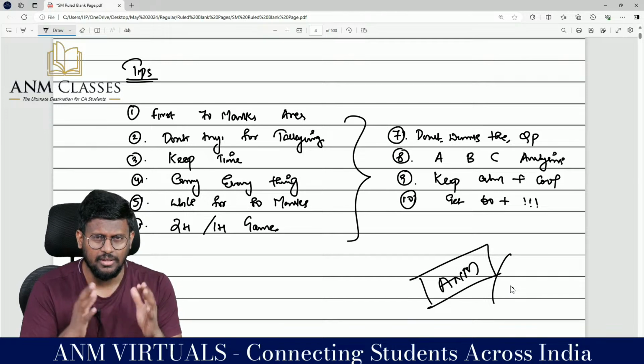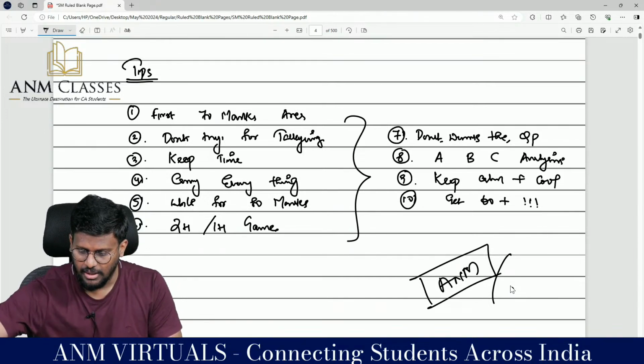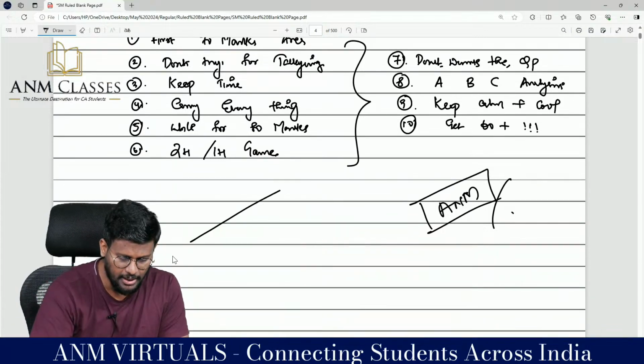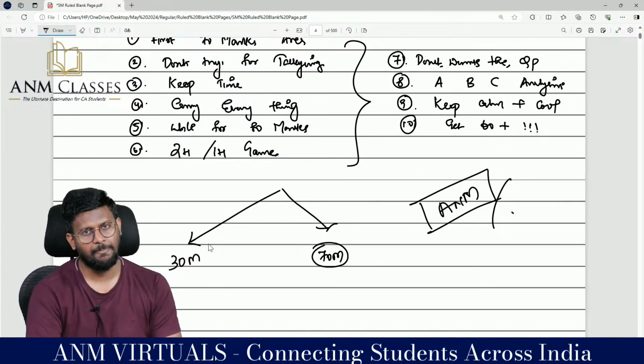Sir, now the pattern of examination has been changed. The exam pattern is 30 mark MCQ and 70 mark descriptive. This is how the pattern of examination goes.